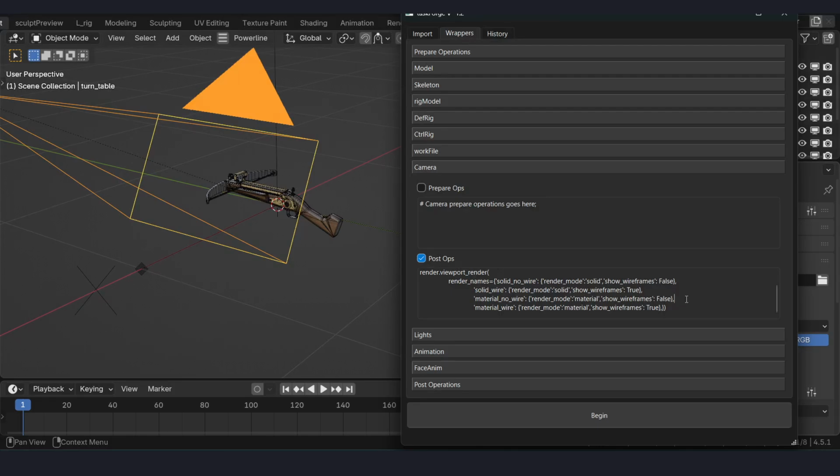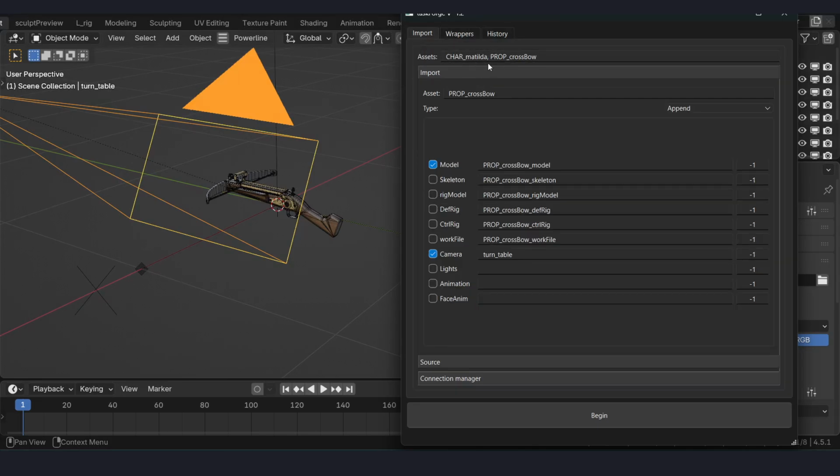So it will be called every time this camera asset is imported. In our case, I am doing 4 renders. One is solid render mode without wireframe, and solid with wireframe, material without wireframe, and material with wireframe. There are 4 types of render variations for each asset, Matilda and